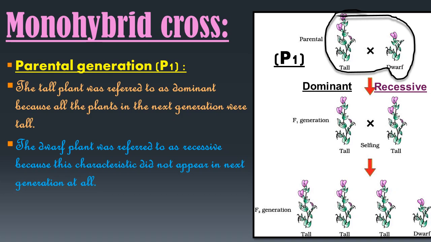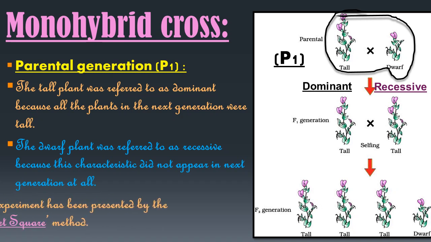If you observe the diagram, in the P1 generation two types of plants are there, tall plant and dwarf plant. But in the F1 generation only one characteristic has appeared, that is, both the plants are tall. So that's why the tall plant is called dominant, and recessive means the characteristic dwarfness is not appearing, so that's why the dwarf plant is called recessive.